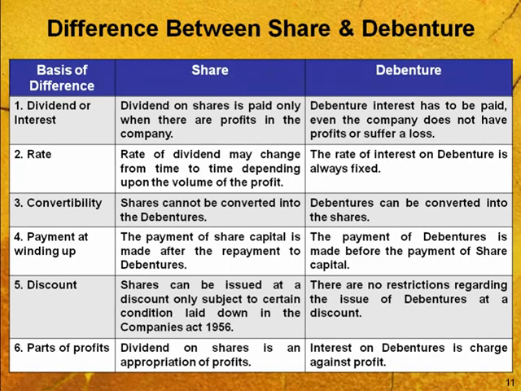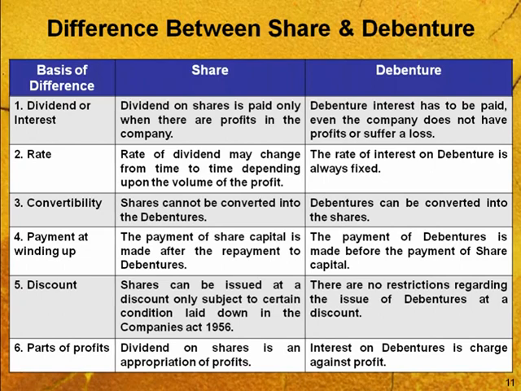Last part is part of profit. If we are discussing the differences between shares and debentures, dividend on shares is an appropriation of profit, but interest on debentures is a charge against profit. Means if you are paying a dividend to the shareholder, this is actually an appropriation of profit. You are dividing your profit among your owners. But if you are paying any interest to the debenture holders, this is mandatory for you to pay always, even if you are not getting good profits, even if you are suffering losses.